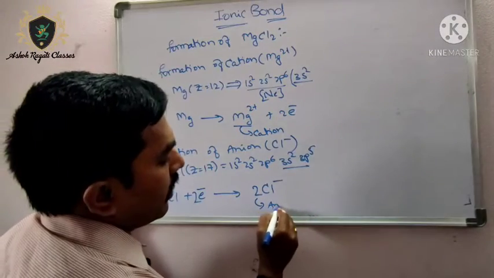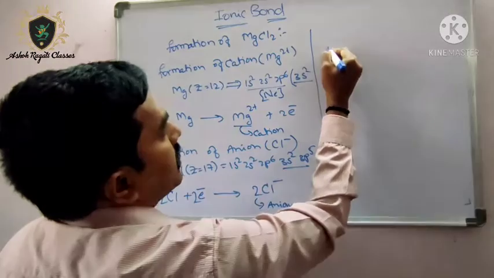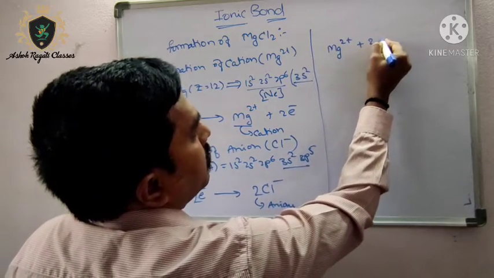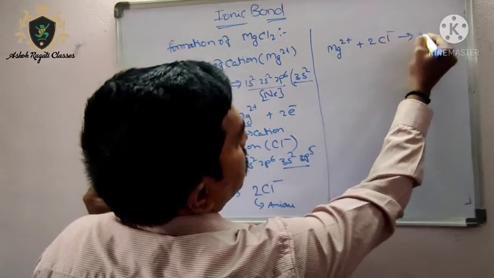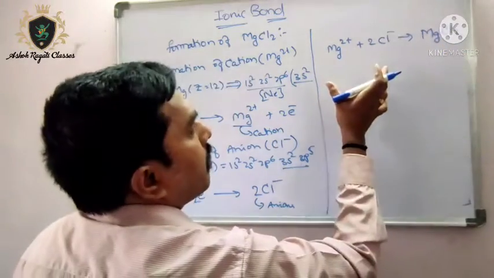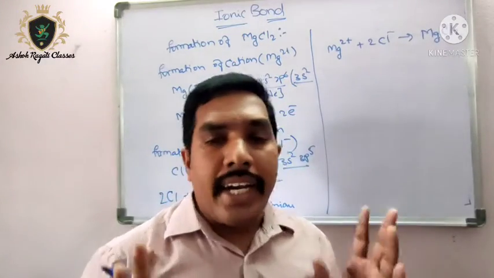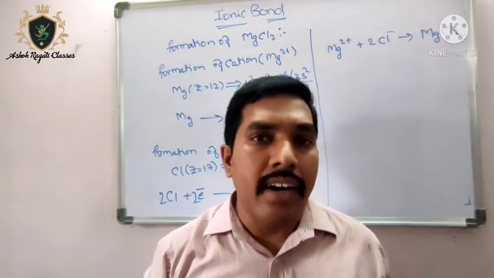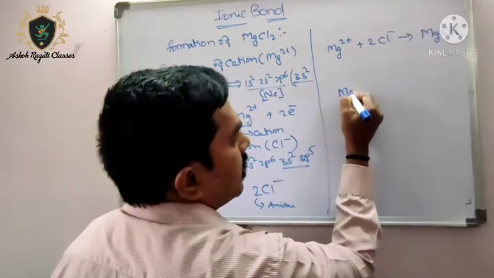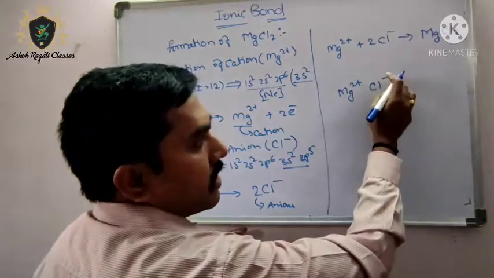Now, how are the anion and cation forming the compound? Mg2+ and 2 Cl minus give rise to MgCl2. How do we write the ionic compound formula? First of all, always remember you have to write the cation first, then the anion. Which is the cation here? Mg2+ is the cation. Then write the chlorine minus, which is the anion.